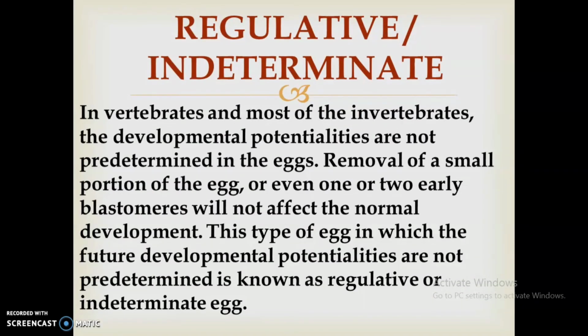Regulative or indeterminate. In invertebrates and most vertebrates, the developmental potentialities are not predetermined in the eggs. Removal of a small portion of the egg, or even one or two early blastomeres, will not affect normal development. So this type of egg, in which the future developmental potentialities are not predetermined, is known as a regulative or indeterminate egg. I hope you have understood the types and the classification of eggs.